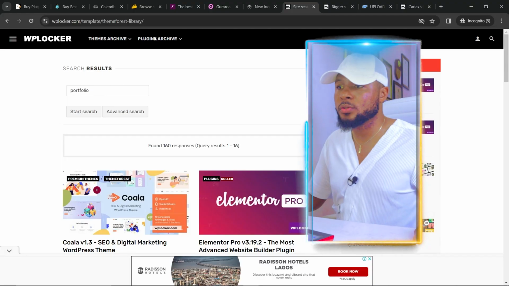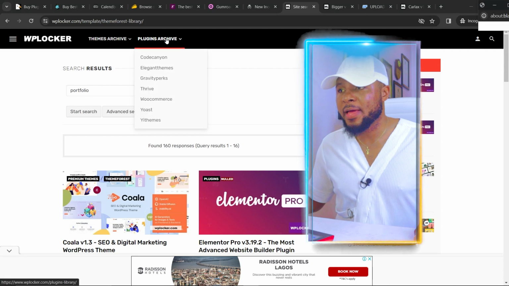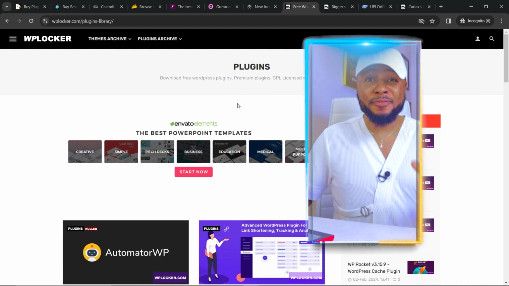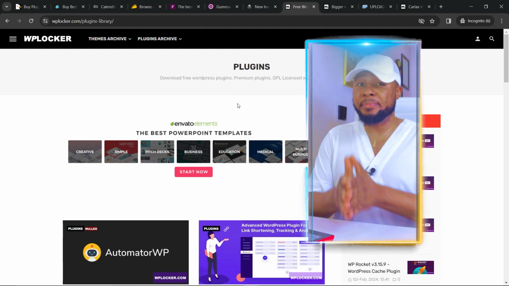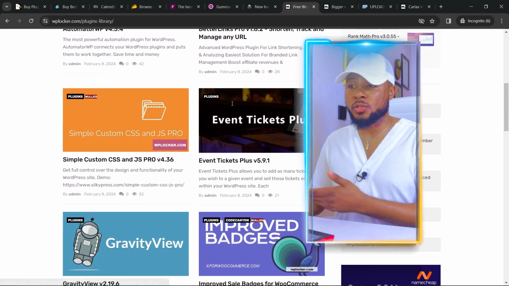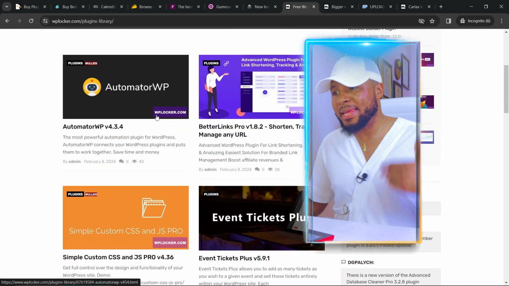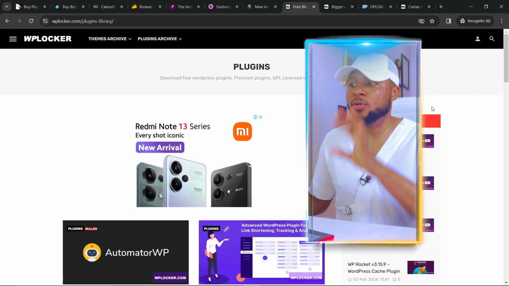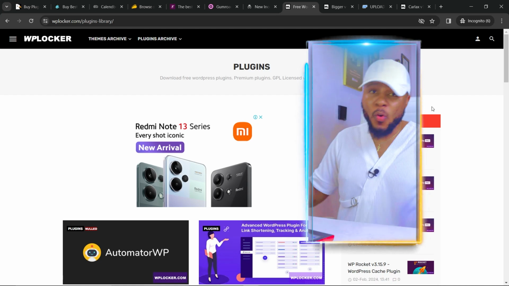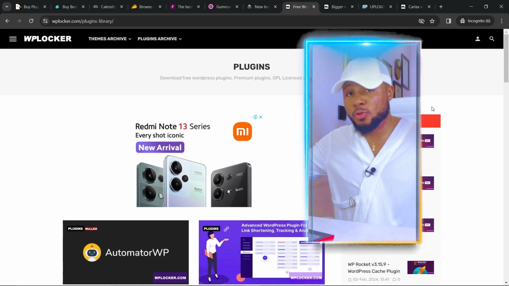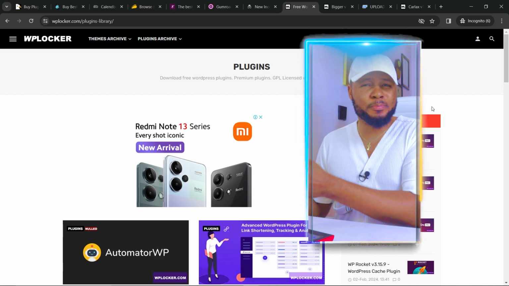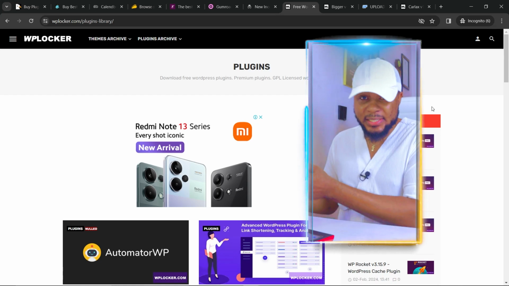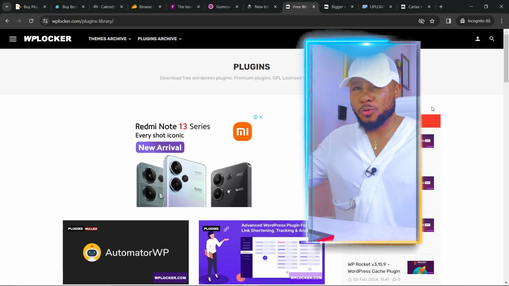And then the next thing you're going to do is come over to the plugin archive and click on it so that it opens up the archive for plugins. Here you have all the plugins that anybody can ever need for web development. So all you need to do is just scroll down and download as many as possible. Make sure you download whatever plugins you see on the trending plugins, because they are the most wanted, most required, most downloaded, most bought plugins. If you have these plugins to offer, especially when you're marketing your product and people know that you have these plugins, they're going to want to buy from you instantly.